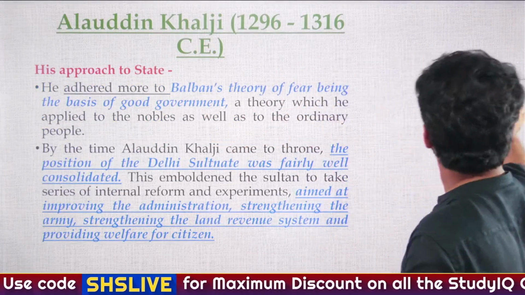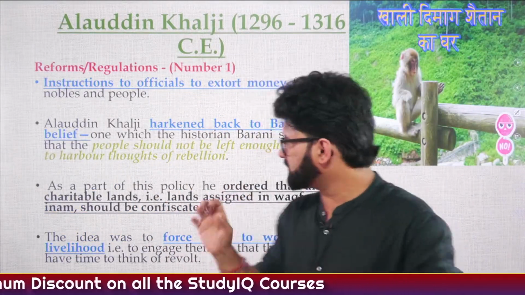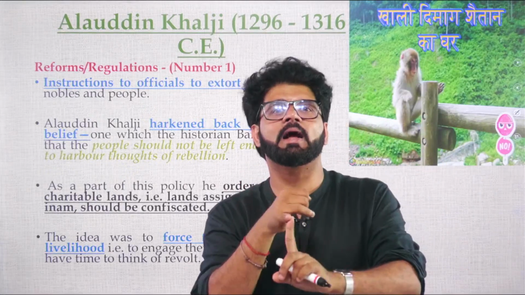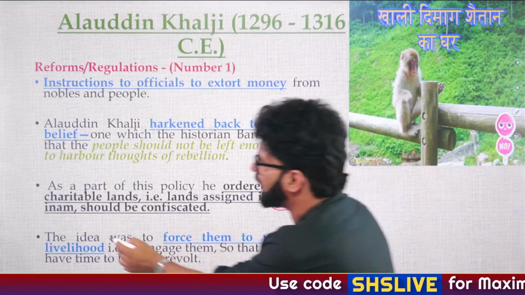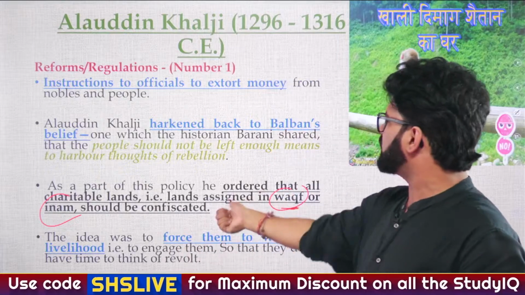Have a look at it. Now, regulations, these things are important. What we have discussed, all the nobles, here there are terms, just like we have discussed, the Khalisa land, the Kharaj, which was called land tax. Here you have to pay attention to Waqf or Inam. Waqf land anyway is in use from a current affairs perspective also, land given for charitable purpose.